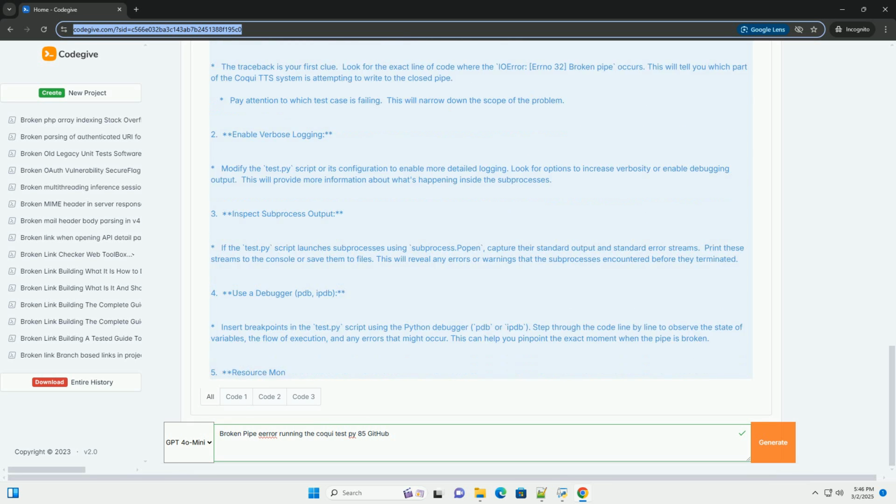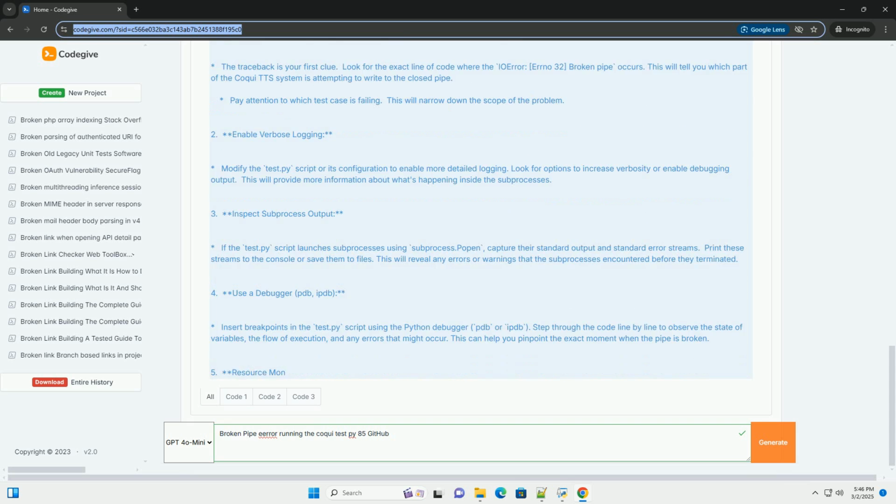9. Reproducibility. Try to reproduce the error consistently. If the error only occurs intermittently, it's harder to diagnose. Try running the test multiple times under the same conditions to see if you can reproduce the error reliably.